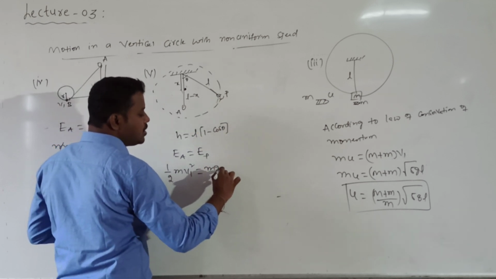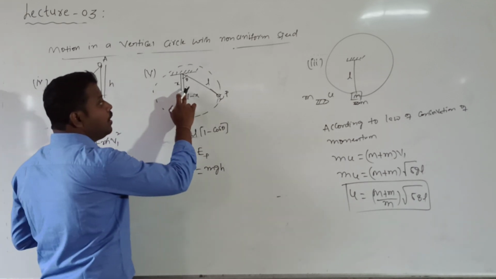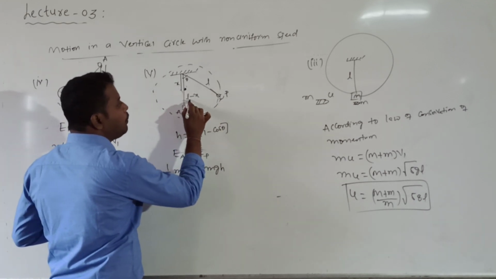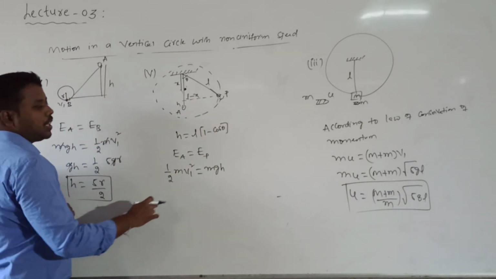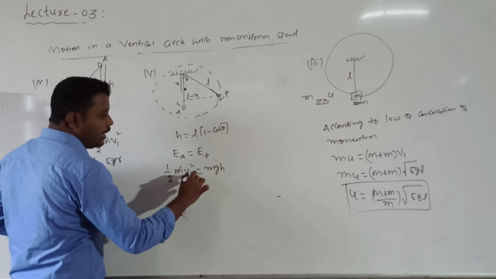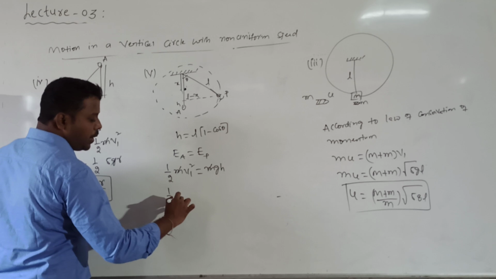It is having only potential energy. So if I call the height of the point P, it is not the height of the nail, it is the height of the point P. So this is the point P height. Height of the point P from the ground is H. So m value cancels. Then what I will get here is 1 by 2 into V1 square value,